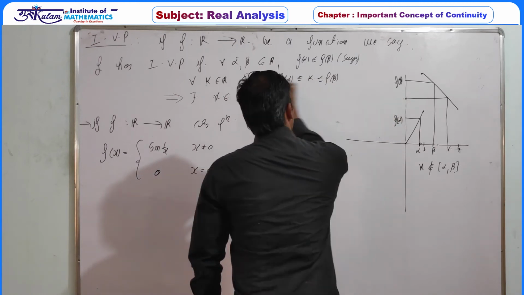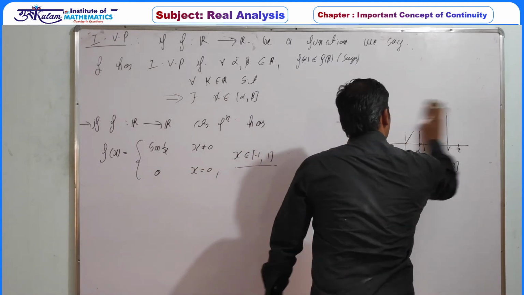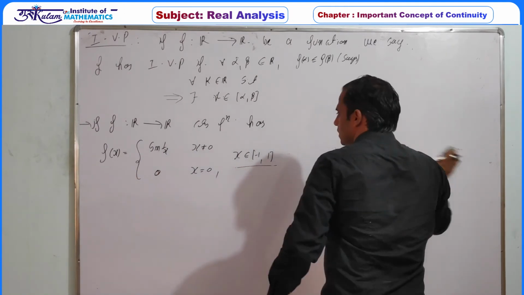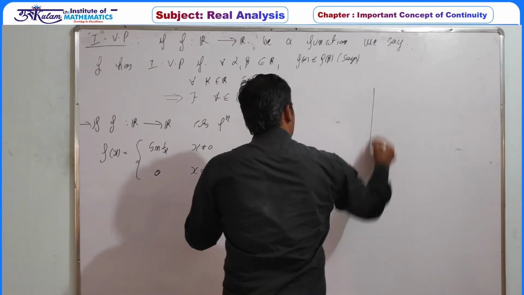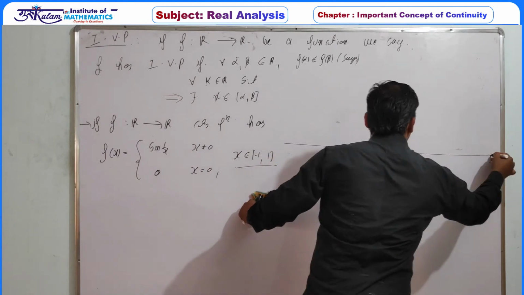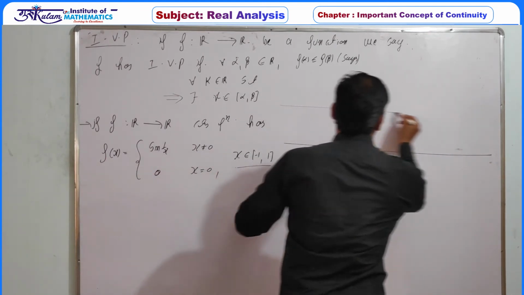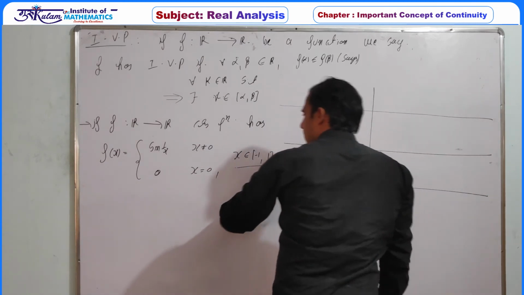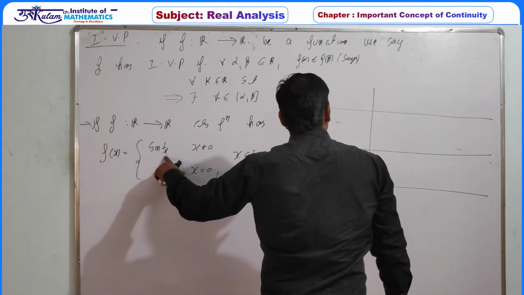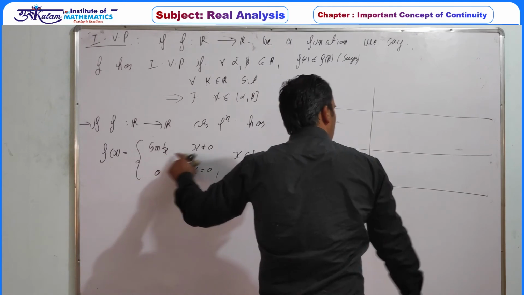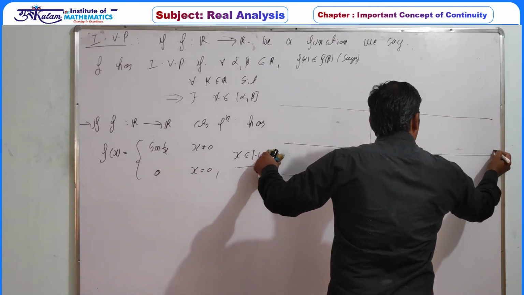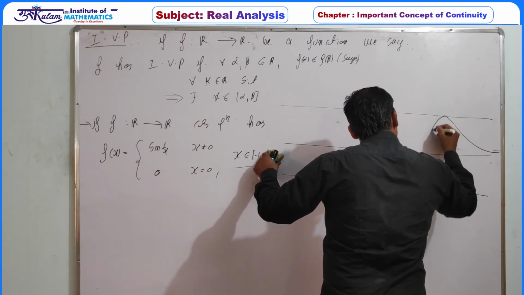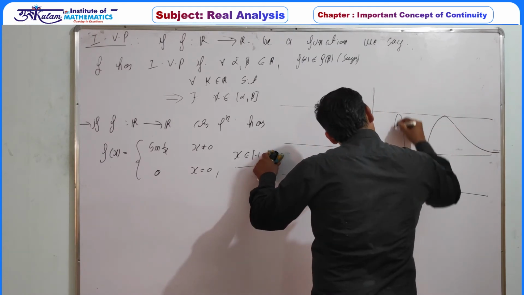Now the graph of sine 1 by x, as x tends to 0 from left to right, this value tends to 0. So you can easily draw the graph of sine of 1 by x. This is the y equal to 1 line, this is the y equal to minus 1 line. As x tends to infinity, this value tends to 0, or as x tends to minus infinity, this value also tends to 0.